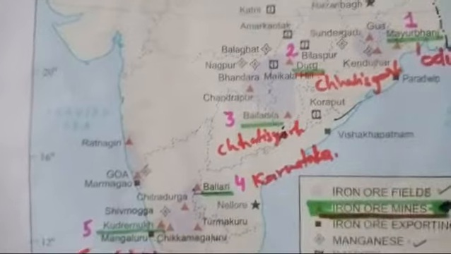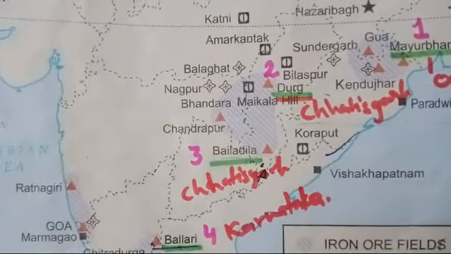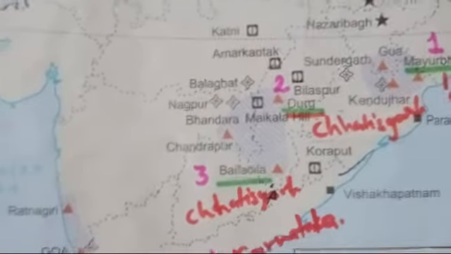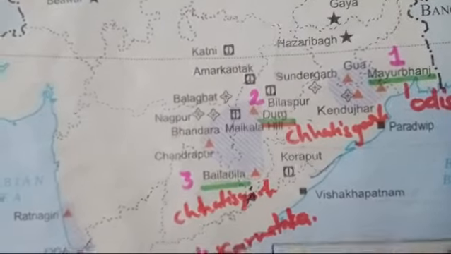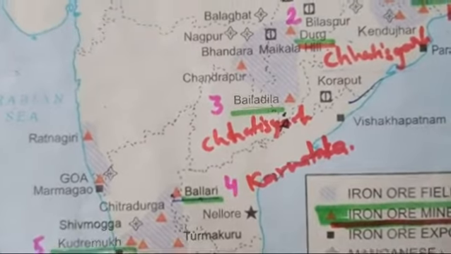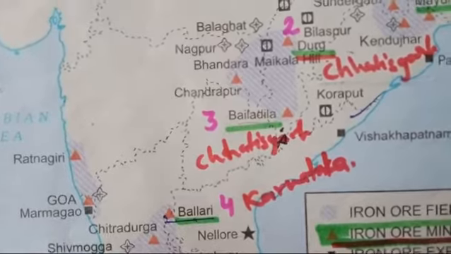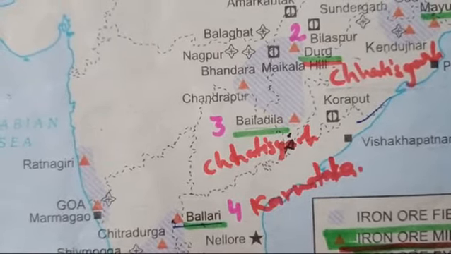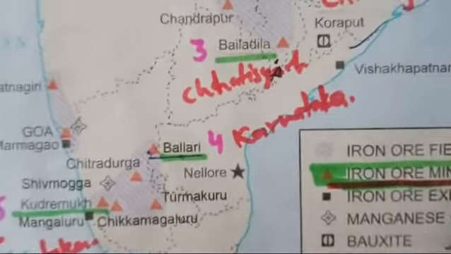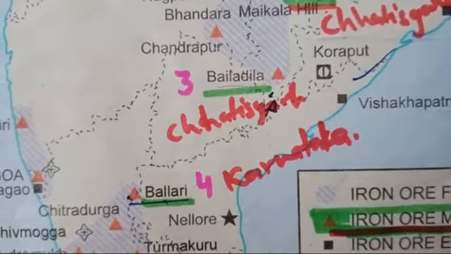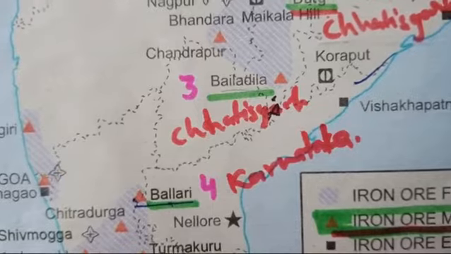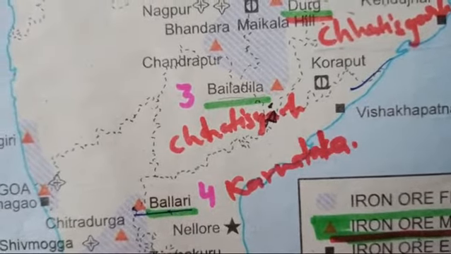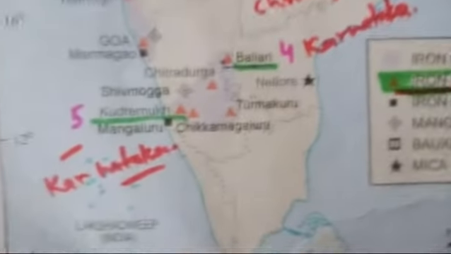Second iron ore mine which you have to locate is Durg, and it is located in the state of Chhattisgarh. Third iron ore mine which you have to locate is Beladila, and it is also to be found in the state of Chhattisgarh. Fourth iron ore mine which you have to locate in your outline political map is Ballari, and it is also in the state of Karnataka.